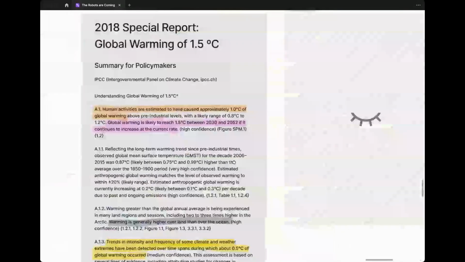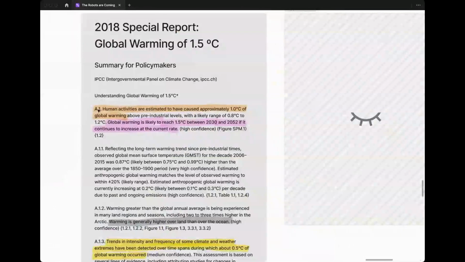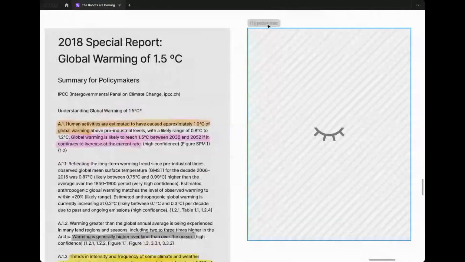Okay. So just to give you a sense of what's in here, we've got a lot of academic speak here and things that are useful for academics to understand, things like the level of confidence for a statement, references to figures, all sorts of other things, the numbering of the paragraphs themselves so you can copy paste them in other places. But these are things that I would expect to be very advanced for an AI to understand and parse out to give me just the gist of what I'm reading here. Let us take a look at what Hypotenuse made of this.